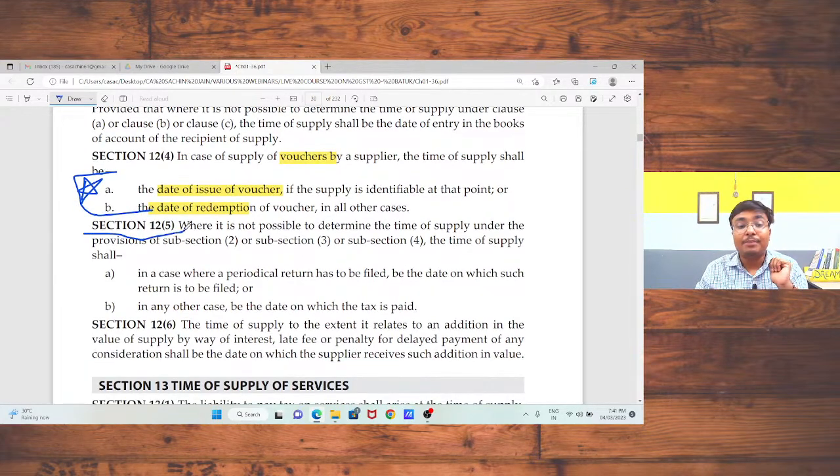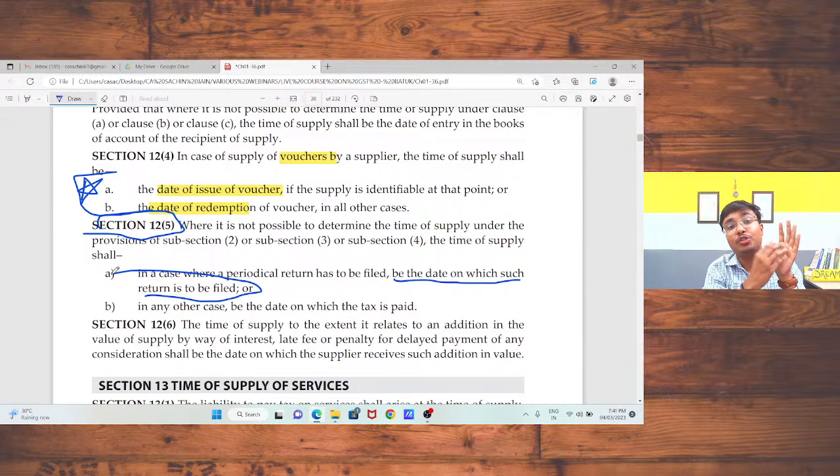Next, section 12 subsection 5 says, after all this, if you are not able to decide the time of supply, in that case your time of supply will be the due date of your return filing. The date on which you are going to file the return is your time of supply. That is, if I make a certain supply in the month of March 2023, but I am not able to decide the time of supply, in that case the date on which I file the return for March will be treated as my time of supply, and on that date I need to pay the tax.